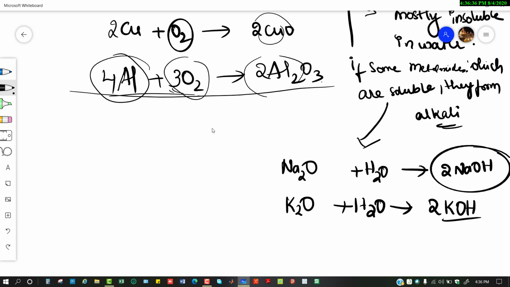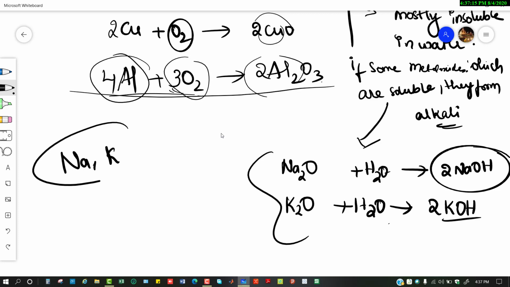So mainly you have to remember: when they are reacted with oxygen, they form metal oxides. These are mostly insoluble in water. If some are soluble, they form alkali. Sodium is denoted with the symbol Na and potassium with the letter K. Na and K, these two are immersed in kerosene for storage purposes.